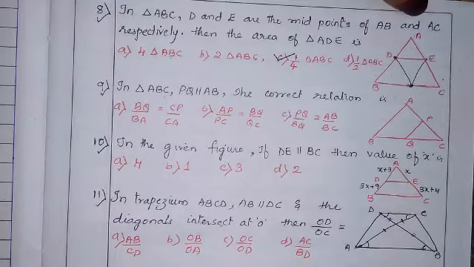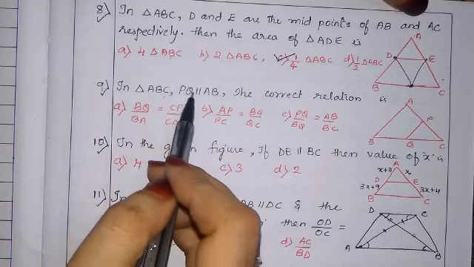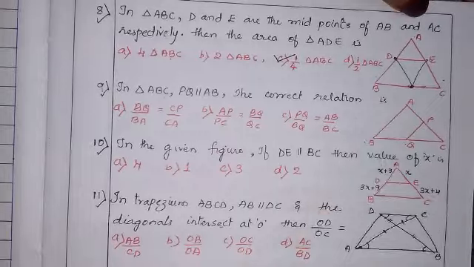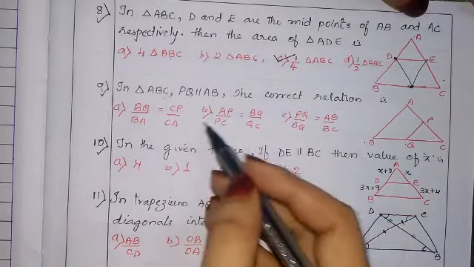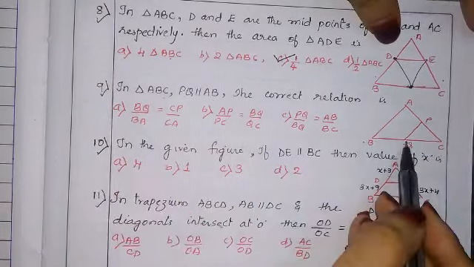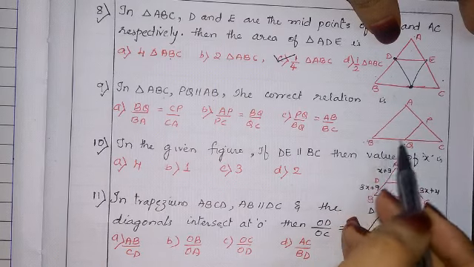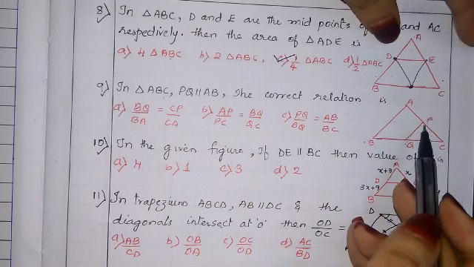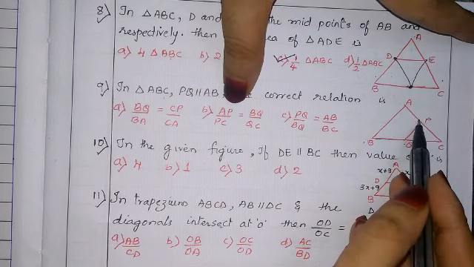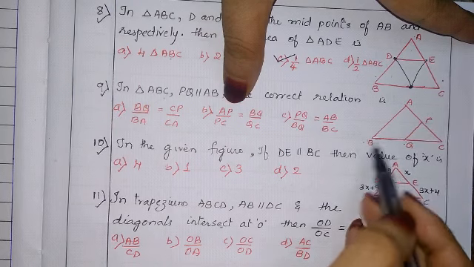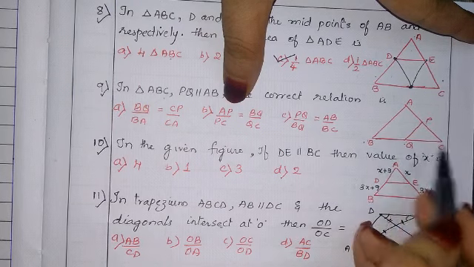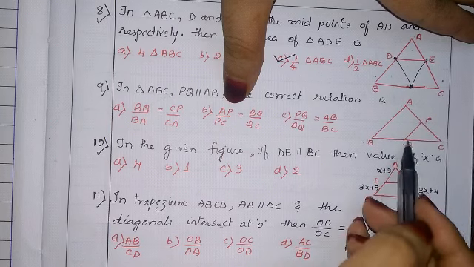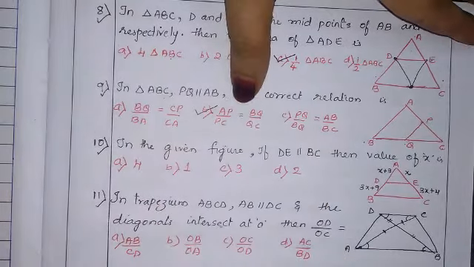Okay, here the next question. In triangle ABC, PQ parallel to AB. The correct relation is, you can see here, BQ upon BA. It cannot be, this side is not equal to this. So let us see AP upon PC equals BQ upon QC. Correct, yes. So this is the correct option.